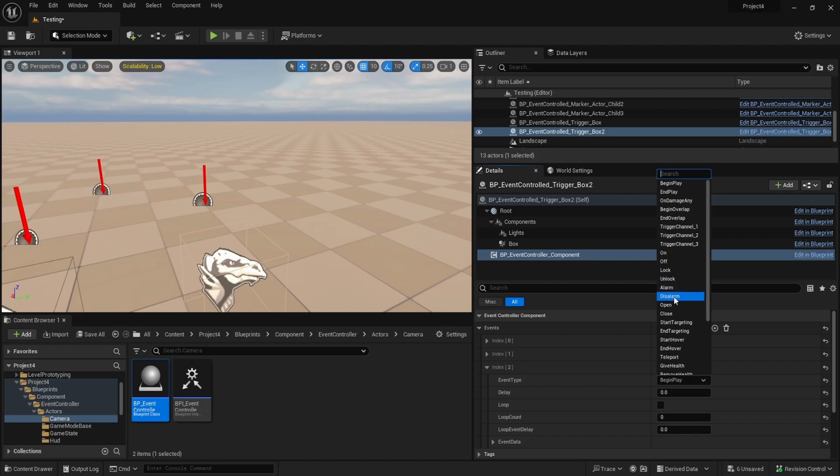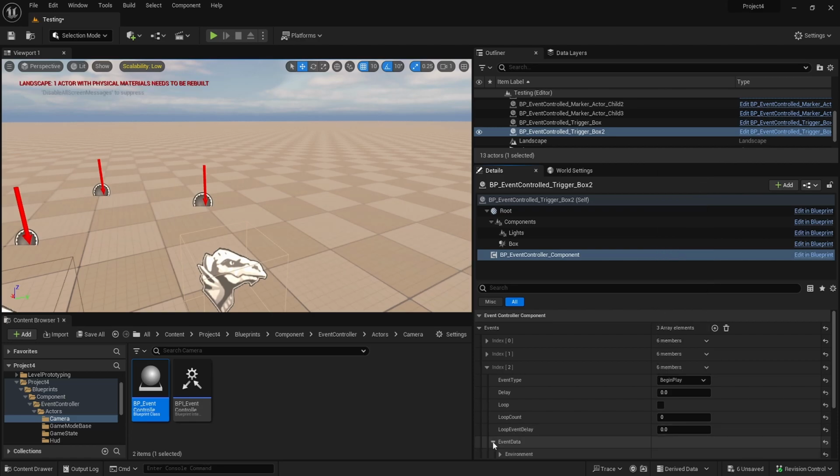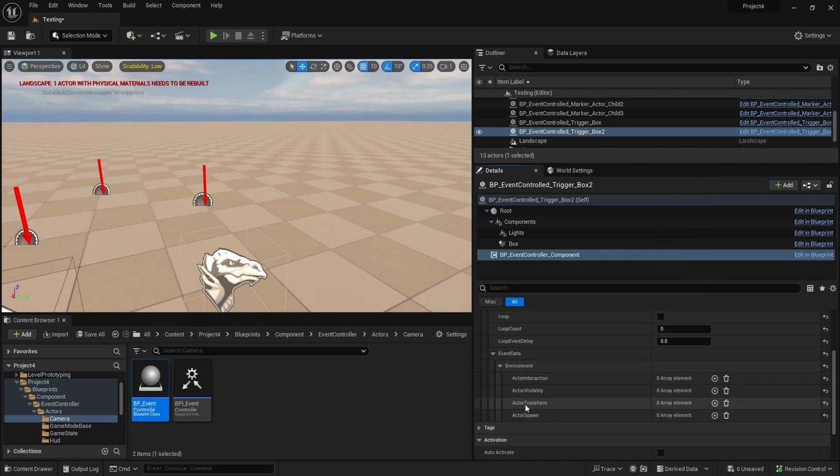If you have, let's say, an alarm or disalarm, so let's say you have a keypad that you want to set the alarm, you can do that. Open and close, same thing. Start targeting and hovering, it's all those. Teleport is just a simple teleport to a given location. The properties are in there, in the event data here.